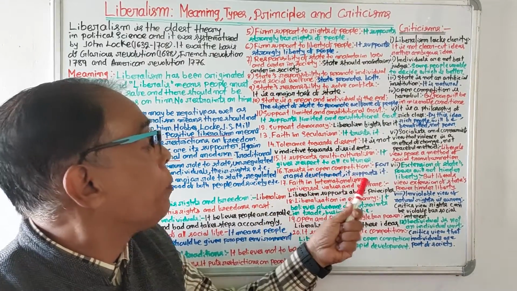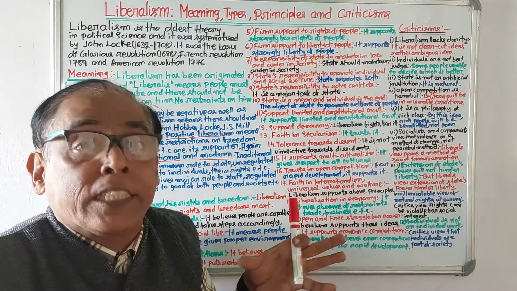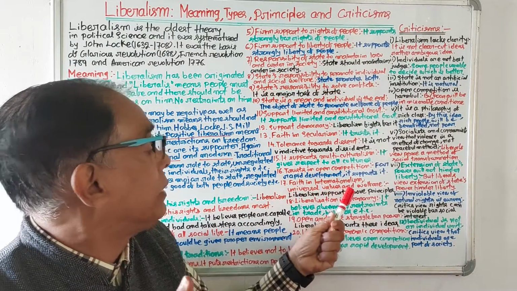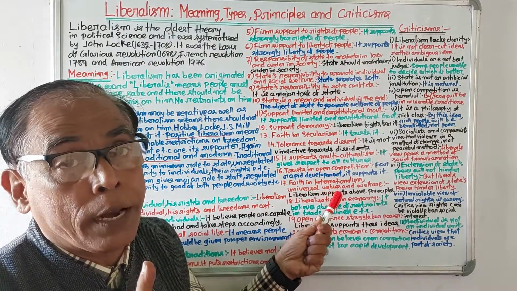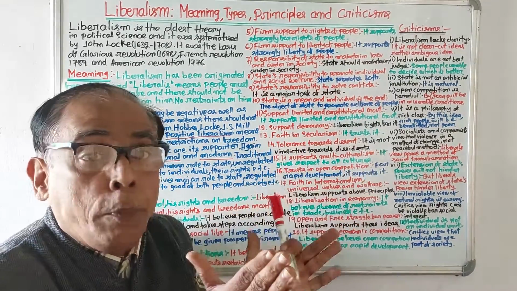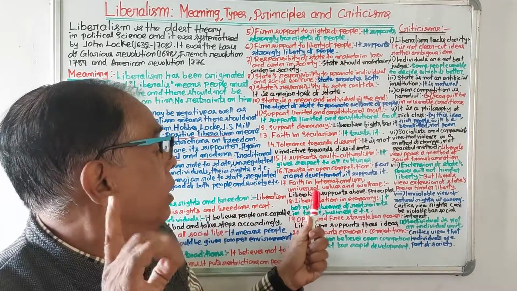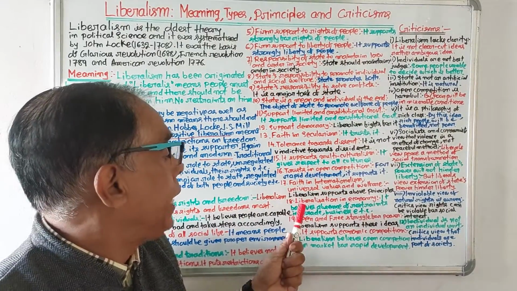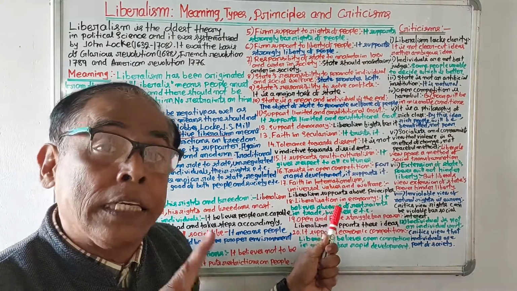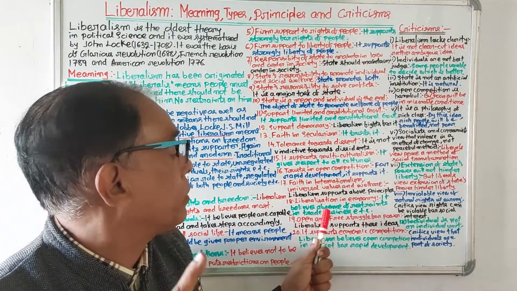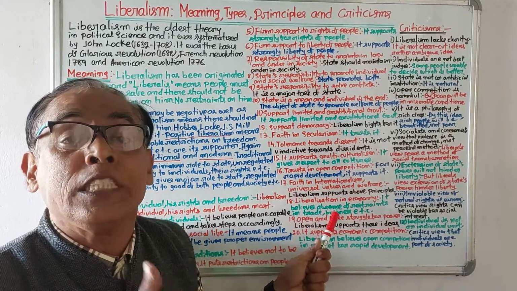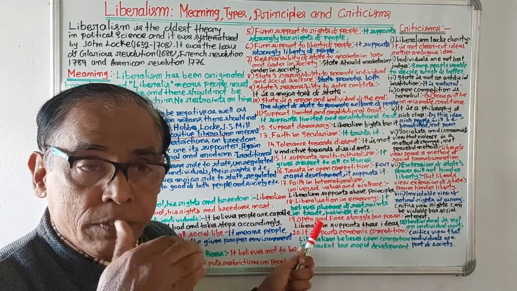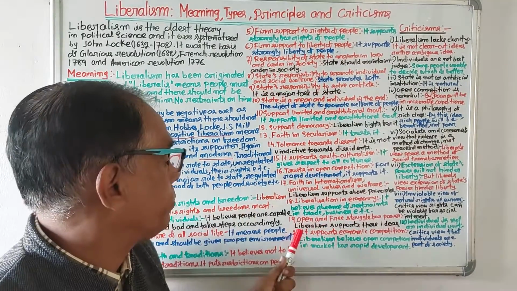16. Trust in open competition. It believes that there should be competition in society so that there will be rapid development of society. 17. Faith in internationalism, universal values and welfare. It gives respect to world peace, internationalism, universal values, universal morality and welfare of people. 18. Liberalization of the economy. It believes in the absence of restraints and restrictions in the field of trade and business.